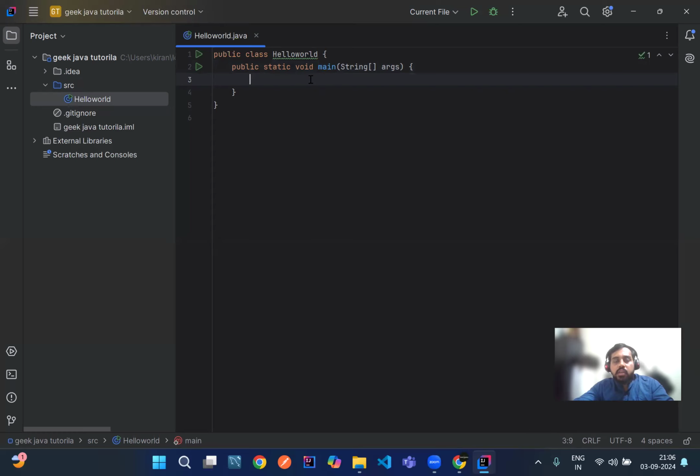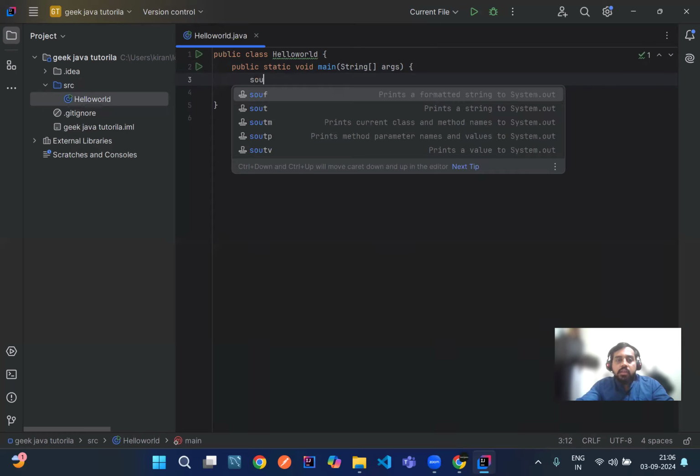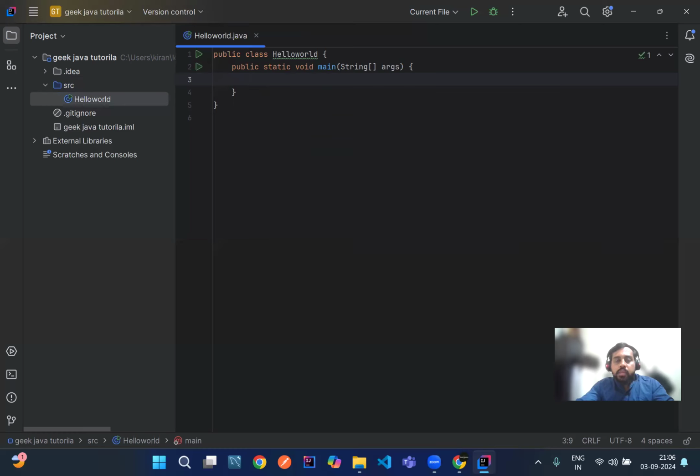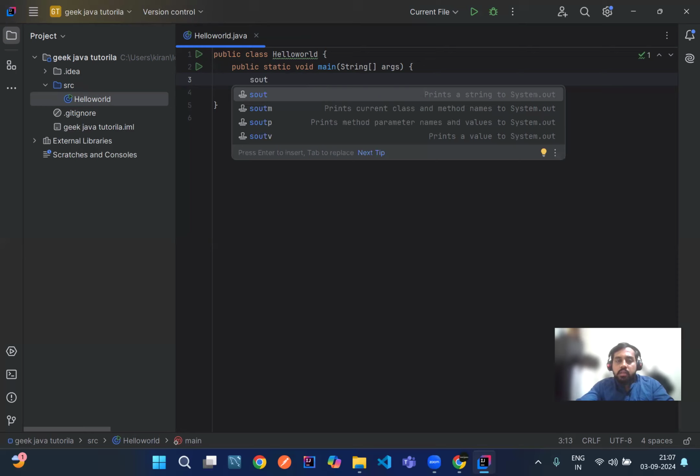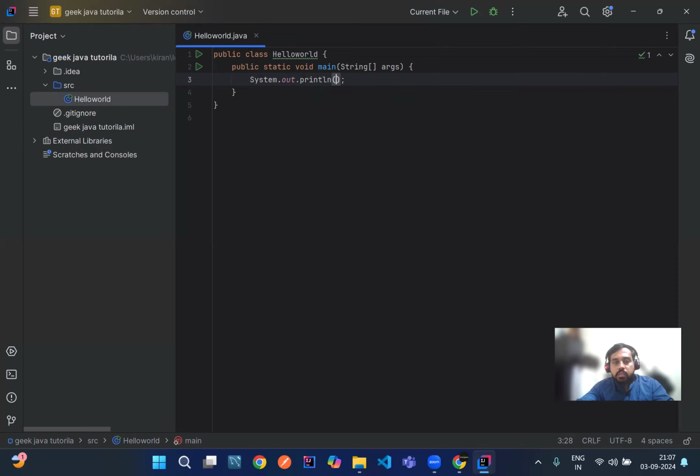You just think of it like in our class we have one method. Inside the method we'll print hello world. To print hello world in Java, we use system.out.println. To use that, just write sout. IntelliJ will give you a suggestion. Click on enter. It will auto-populate system.out.println. Inside this, just write hello world.